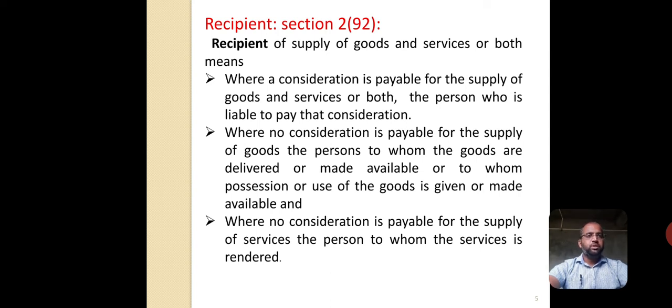It means that whenever consideration is payable for the supply of goods and services, the person who is liable at the time of the supply to pay the consideration, that person is called the recipient.